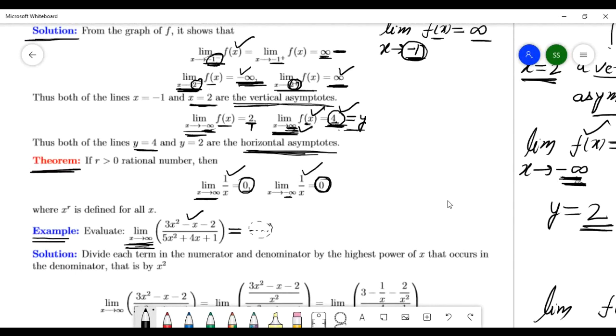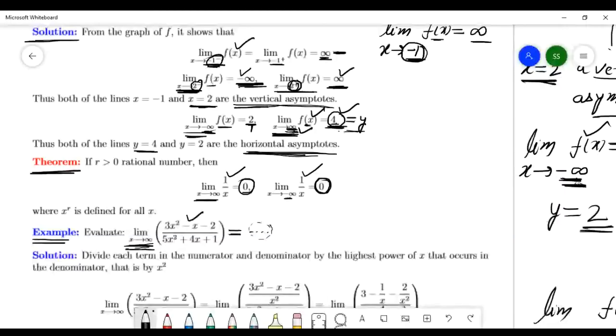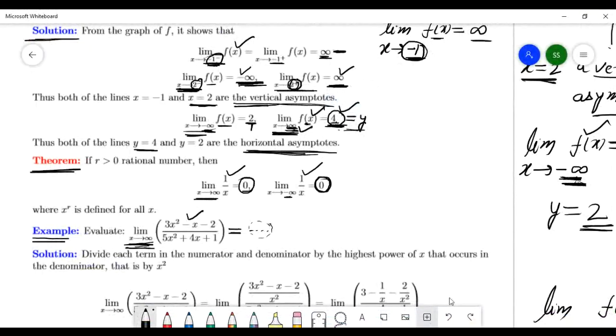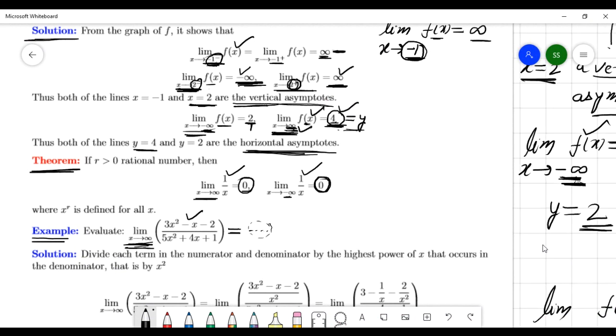Vertical? This number, that is y equal to a number, is a line. Okay? Horizontal, yes, horizontal. So this question I will explain next lecture.